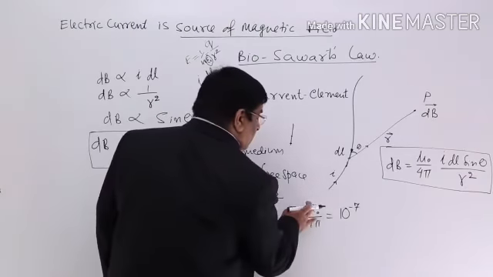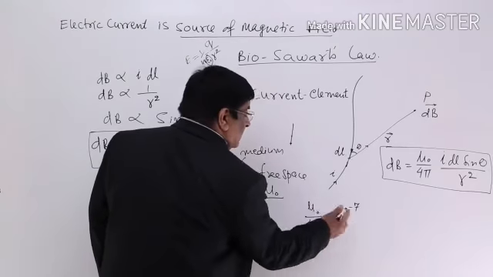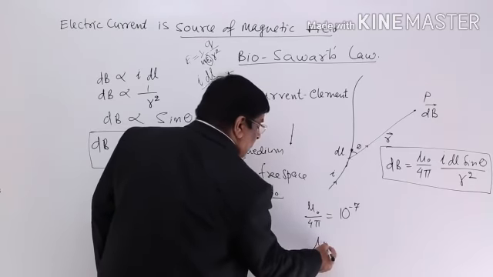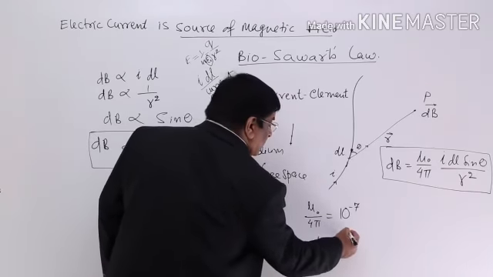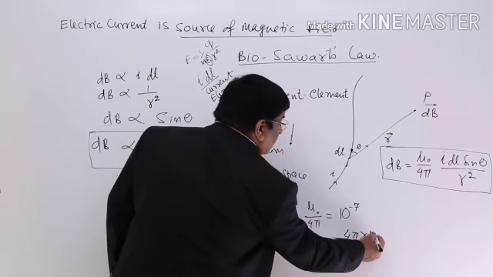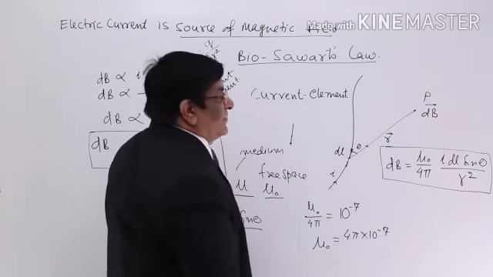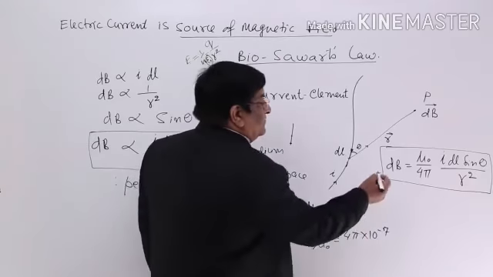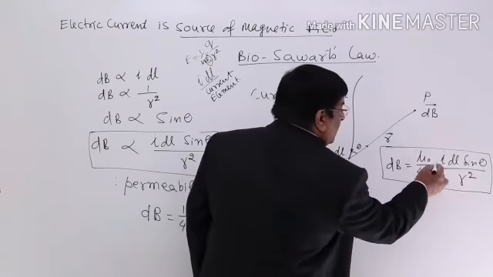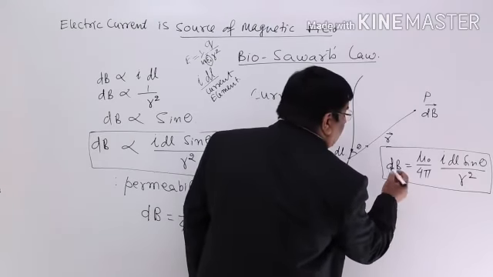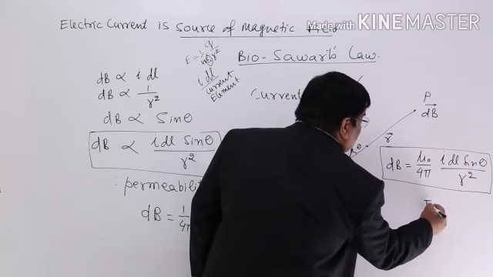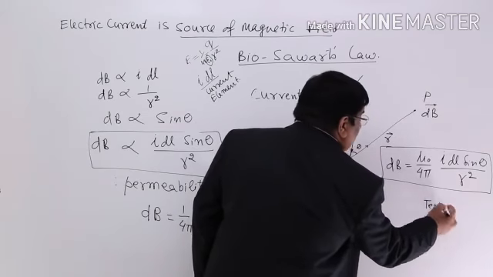So if you want only mu naught, then mu naught is equal to 4 pi into 10 to the power minus 7 units. Let's try to make the units here. For mu naught upon 4 pi, what should be the units? dB has unit Tesla.